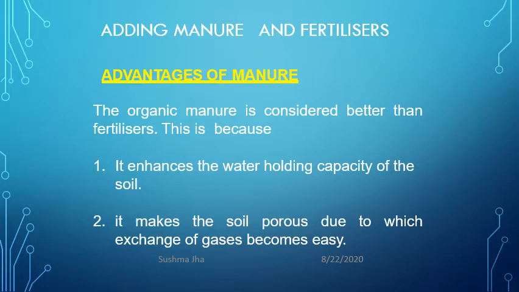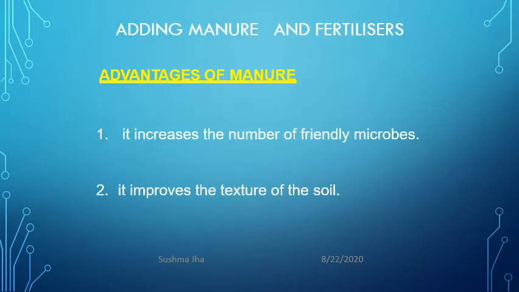Porous means having small openings or holes, due to which exchange of gases becomes easy in the soil for the roots of the plant. Another advantage of manures is that they also increase the number of friendly microbes. Microorganisms get increased and improve the texture of the soil.